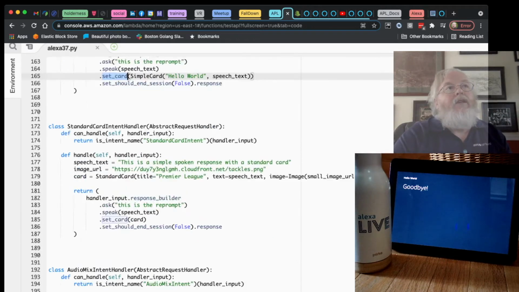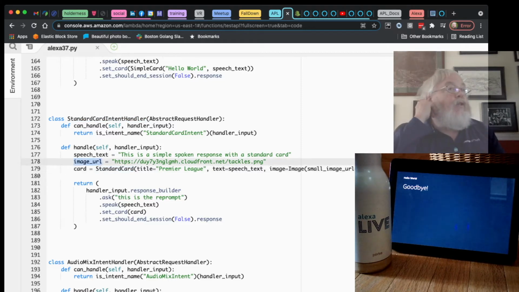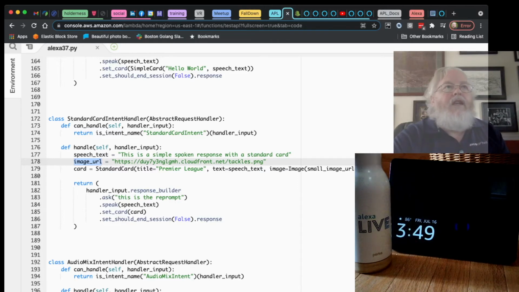We can take it a step further and use a standard card. Now a standard card will put up text but also put up a picture. So I've got an image URL that points to an image that I have cached often in CloudFront, and I create a standard card that has some text and has some images, and I can have different images depending on whether you're on a large or small device. But again, I just set the card.